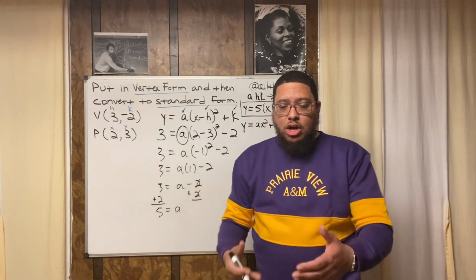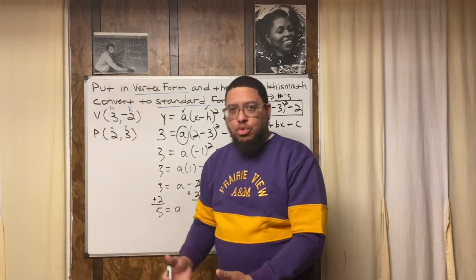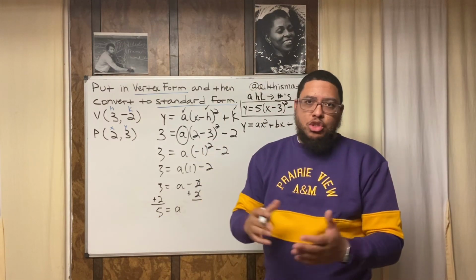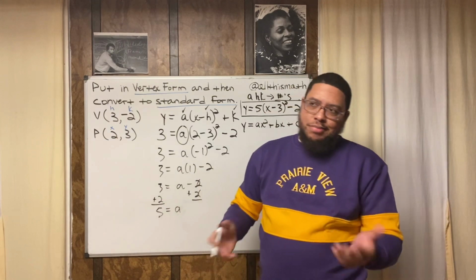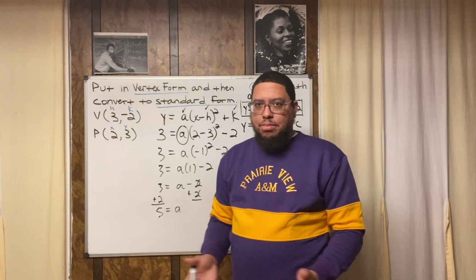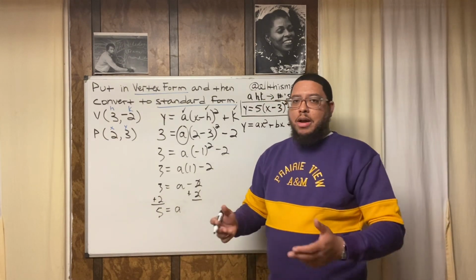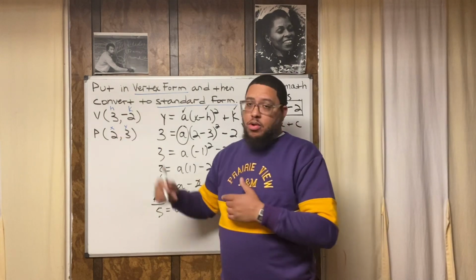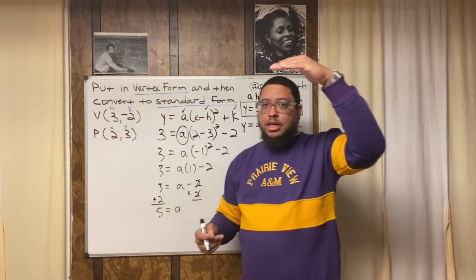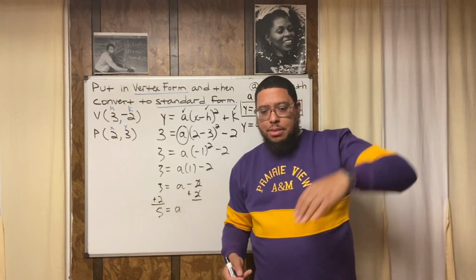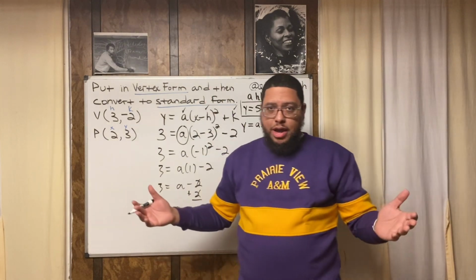But it's not called X and Y because it's a special point, right? The vertex is the most special point in any parabola. I mean, somebody say the y-intercept is important too. All right, that's cool. It is. But I think the vertex is a little more important because the vertex is where it stops going up and starts going down, or it's where it stops going down and starts going up in the graph.